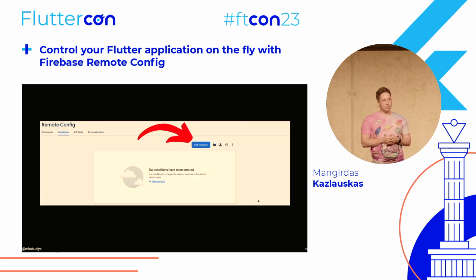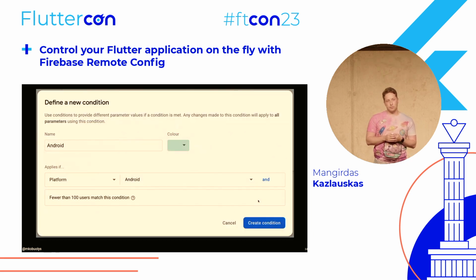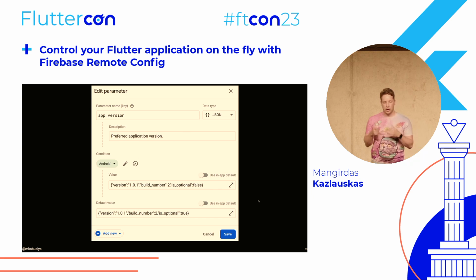We go to the Firebase Remote Config dashboard, we go to the Conditions tab, and we create a new condition. In this case, we need to create a separation between platforms. This app is created only for Android and iOS, so it's enough for us to create the condition only for Android. This condition detects whether the device that is using this parameter is Android; if so, it returns true. Otherwise, it returns false. So this is how our parameter looks.